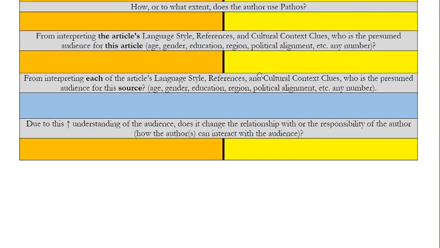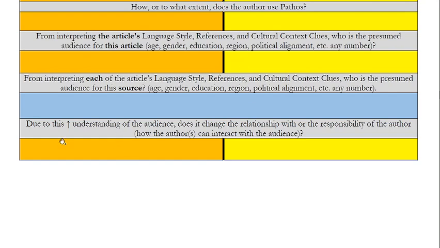Okay, so do that for each one, and then this part. From interpreting each of the article's language style, references, cultural context clues, who is the presumed audience for the source? So right before this, who's the audience, the presumed audience for the article, the specific article? But now that you've done multiple articles for the same source, who's the audience of the source? So actually what I just said here about BuzzFeed being like mostly for youngish people, majority female, majority politically left-leaning, that should go here. What should go here? This specific article, who's probably the audience?